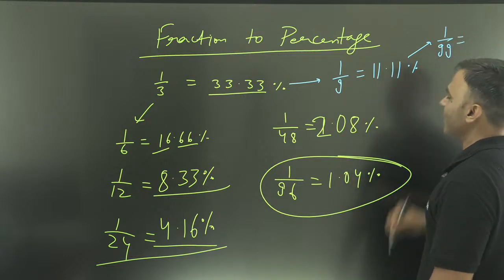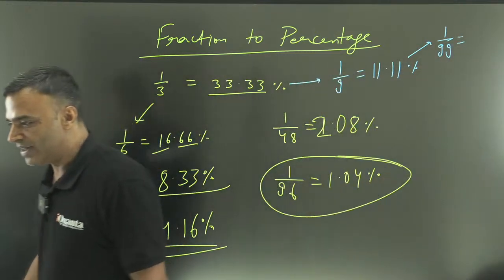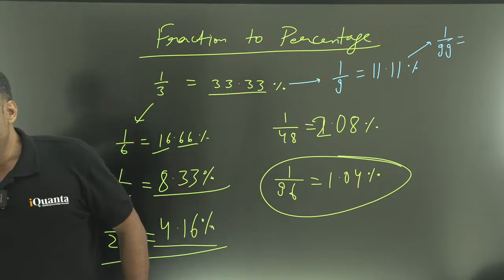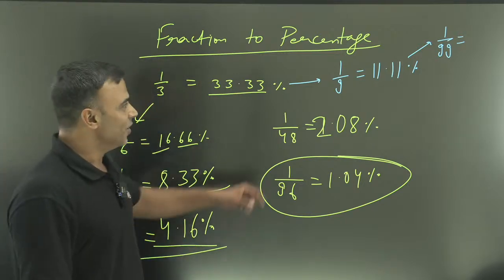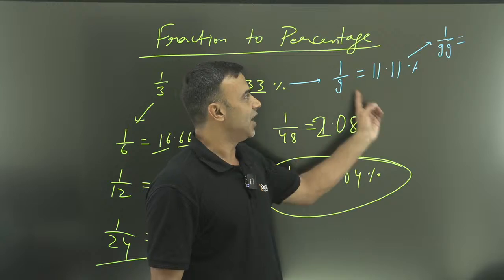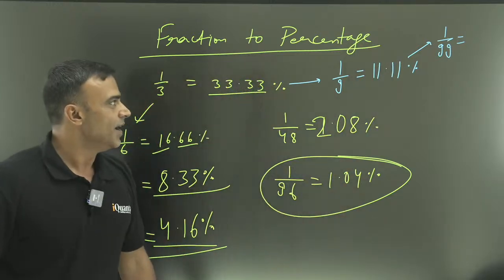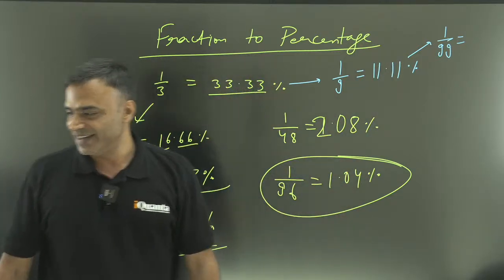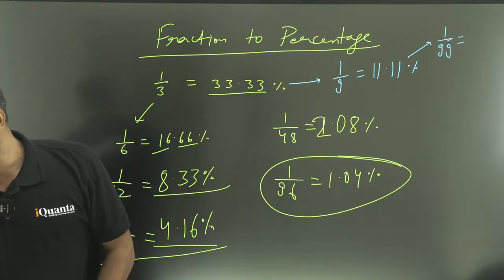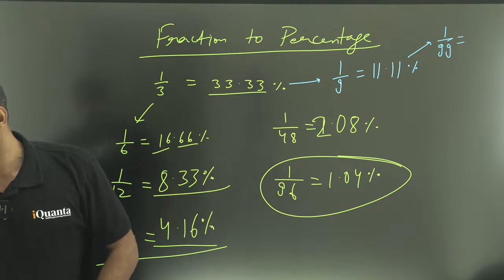Just do that. I'll wait for your comment. What will be 1/99? What will you do? You have 1 by 9, 11.11%. How do you get 1 by 99? Yes, very good, Ria. That's nice. That is 1 by 11. Yes, you're correct.